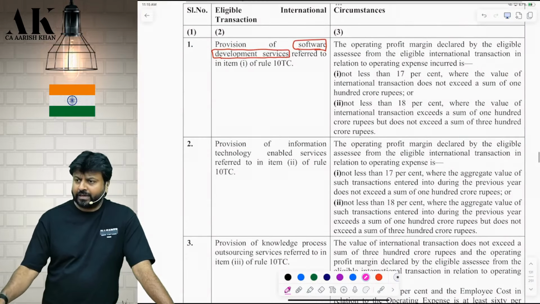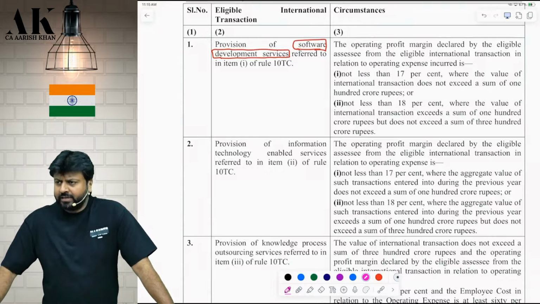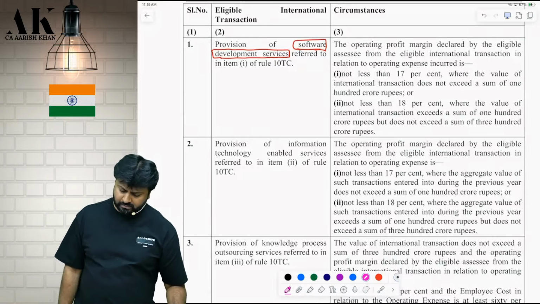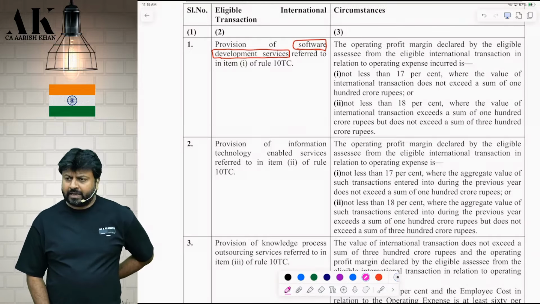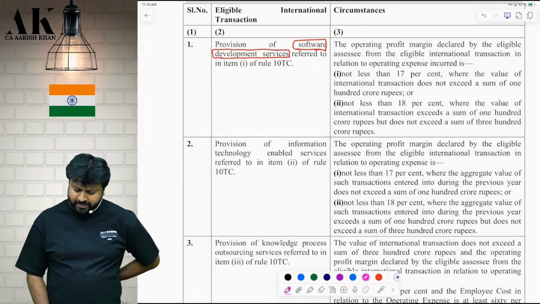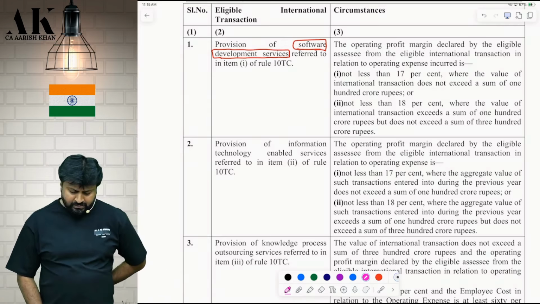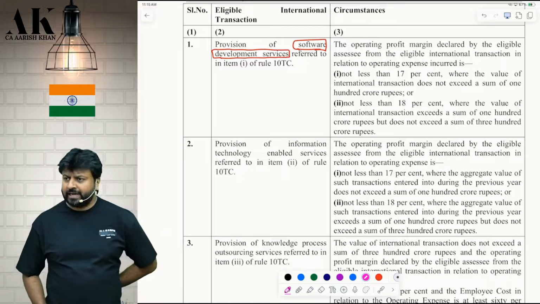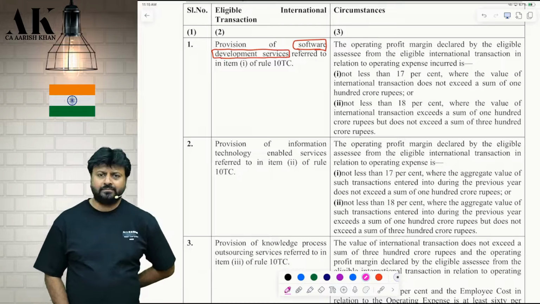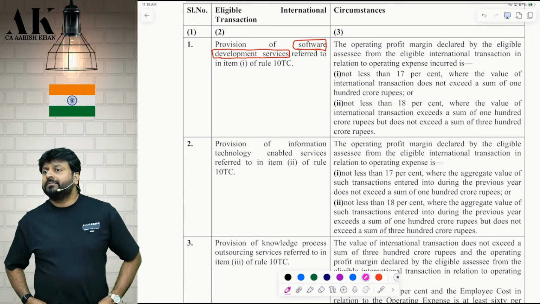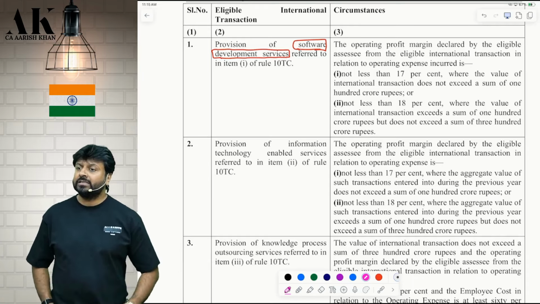Now come back to margin, please. I am interested in margin. Margin you have to remember. Provision of software development service. The operating profit margin declared by the eligible assessee from eligible international transaction in relation to operating expense. That is, they are talking about what? Write down over there. OP upon OC.